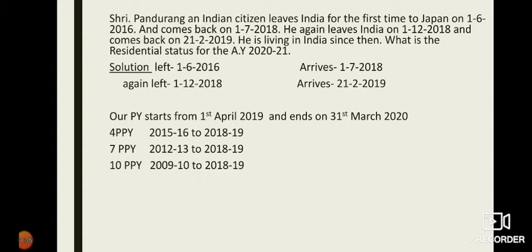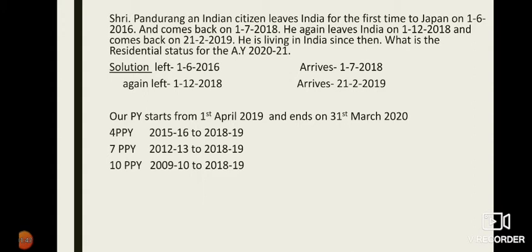First, we need to recognize the important dates, that is, when Sri Pandurang has left India, when he arrived, and when again he leaves India and when he arrives back. So, first time he left India on 1/6/2016 and arrives on 1/7/2018. That is, he leaves India in the month of June 2016 and arrives back in the month of July 2018, after 2 years.